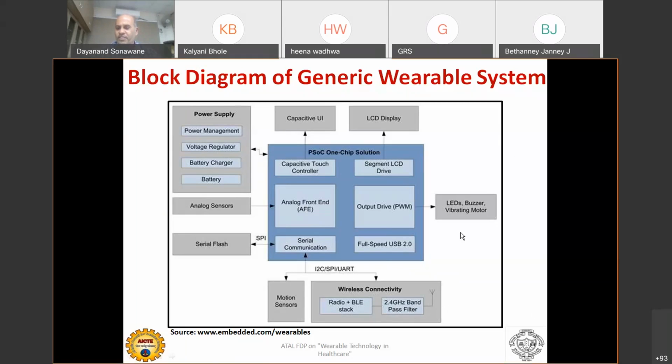And on this side there is a vibrator, LED or buzzer. This is another component of the generic wearable block diagram.